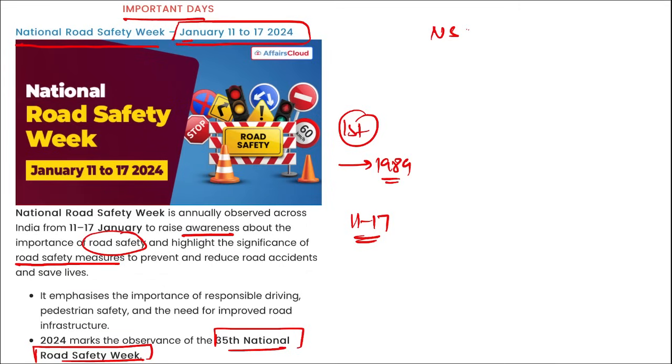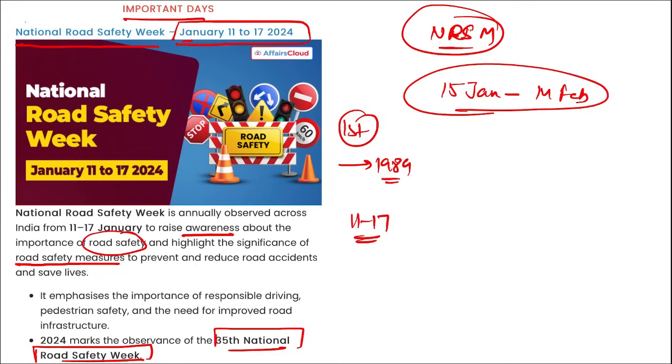Then next thing, remember National Road Safety Month. In 2024, National Road Safety Month will be observed from 15th of January to 14th of February. This is also important, take a note of it. We were talking about National Road Safety Week from 11th to 17th, but now we are talking about National Road Safety Month, from 15th of January to 14th of February.